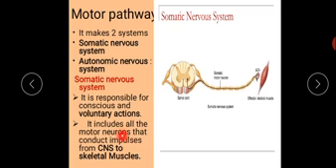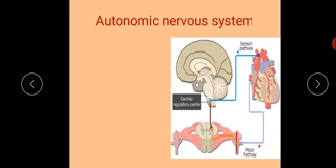It includes all the motor neurons that conduct impulses from the central nervous system to skeletal muscles. Which means that everything that is happening related to movement, related to skeletal muscles, or all the information that is passed by motor neurons to skeletal muscles from the central nervous system, is included in this somatic nervous system. So the somatic nervous system is responsible for conscious and voluntary actions, and it includes those motor neurons which conduct information from the central nervous system to skeletal muscles.